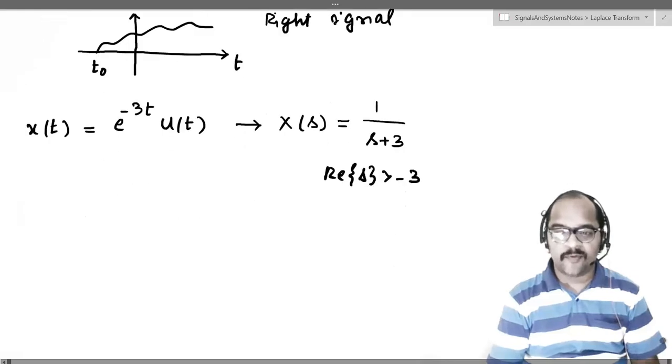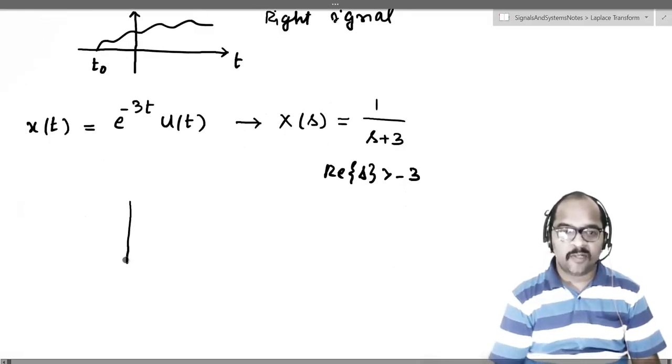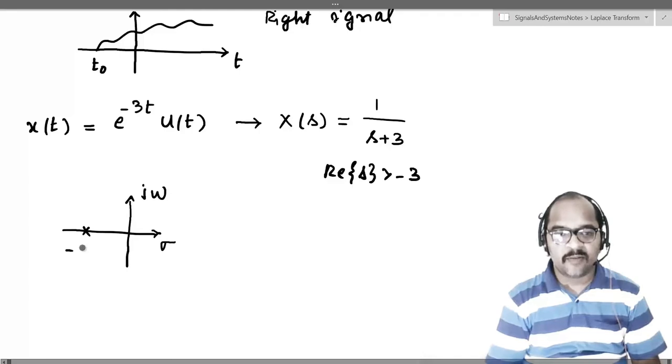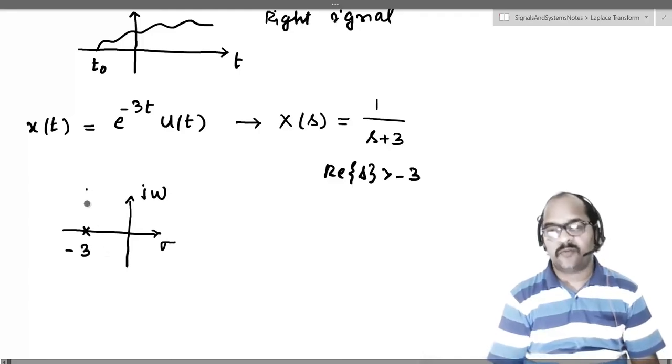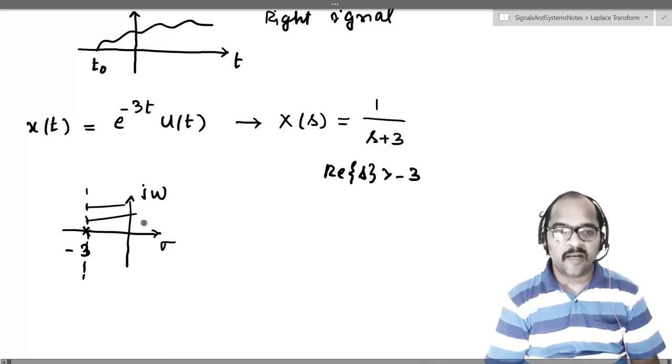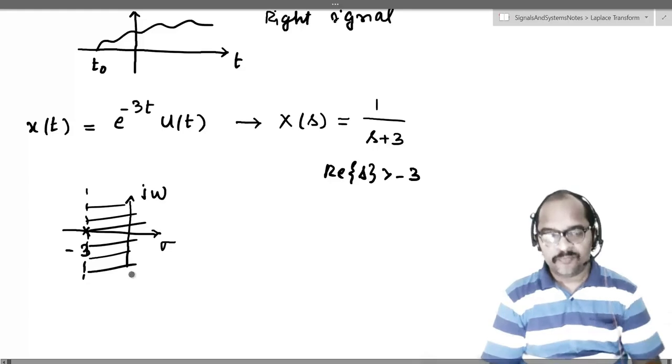Okay, if you look at the corresponding pole zero diagram, it looks like this. This is sigma j omega. How many poles does this have? It has only one pole. So what is the ROC we got? We got the ROC to be real part of s greater than minus 3 because we have only one pole. Correct. So we have only one pole.